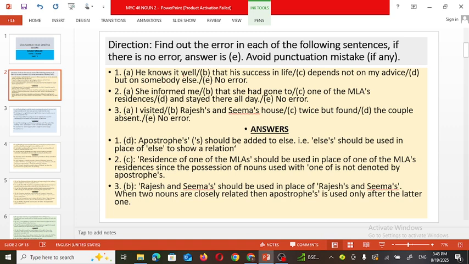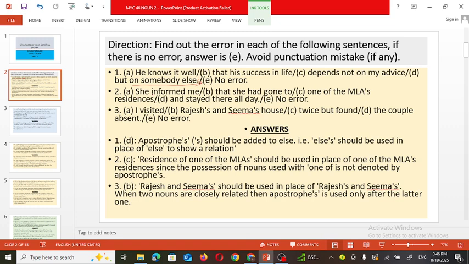He knew it well that his success in life depends not on my advice but on somebody else. Not on somebody else, but on somebody else's advice. So here the apostrophe sign should be added to else, and it can be written as else apostrophe s, like this. So not on my advice but the advice of someone else, like that it is.